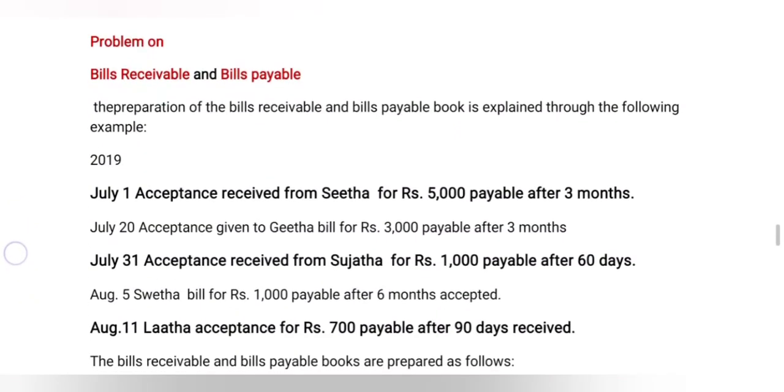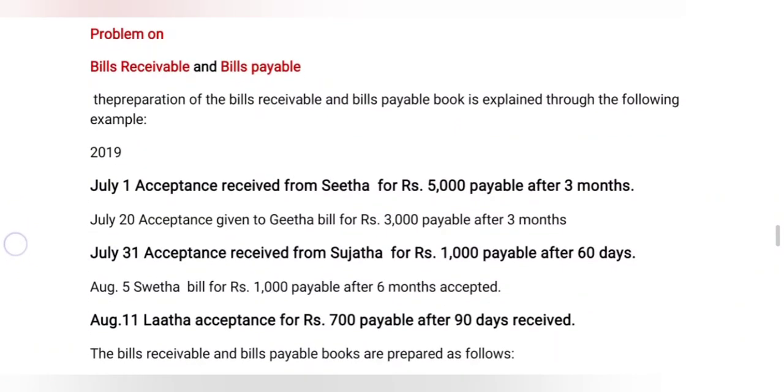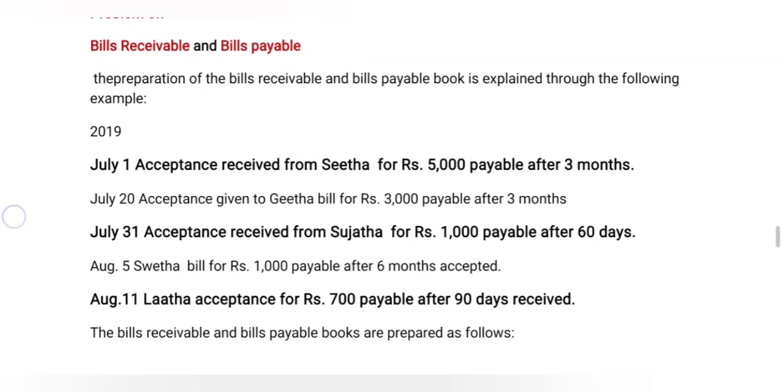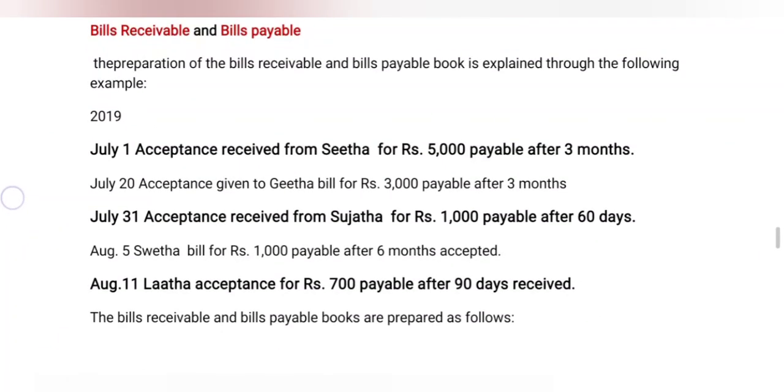Now coming to 2019, July 1st: acceptance received from Sita, rupees 5000, payable after 3 months. July 20: acceptance given to Geeta, bill for rupees 3000, payable after 3 months. July 31st: acceptance received from Sujata, rupees 1000, payable after 60 days.